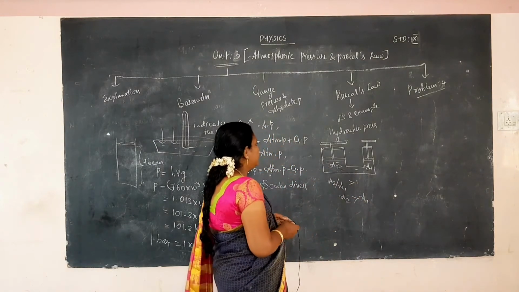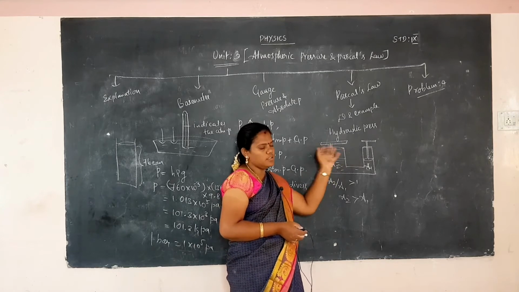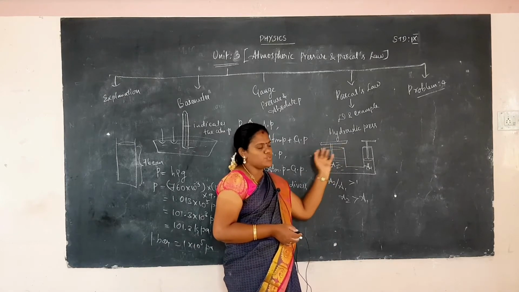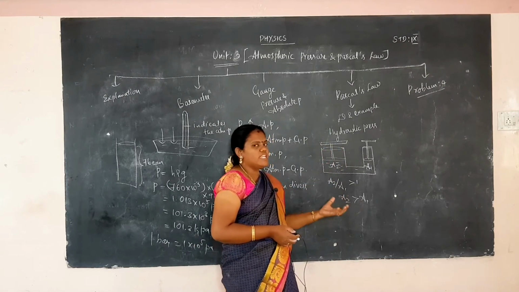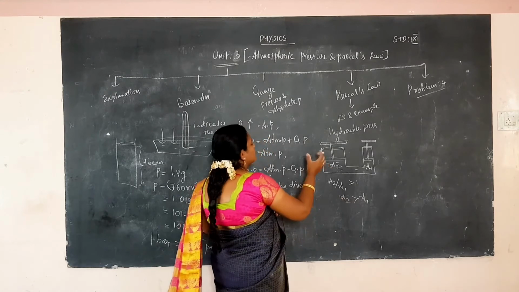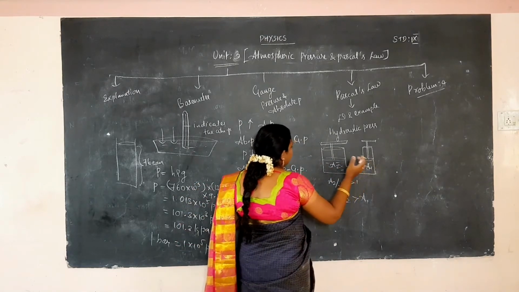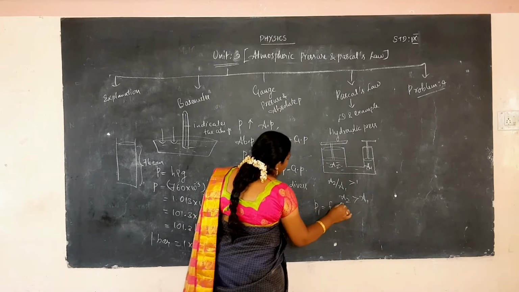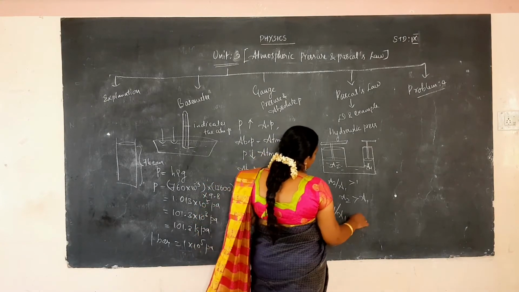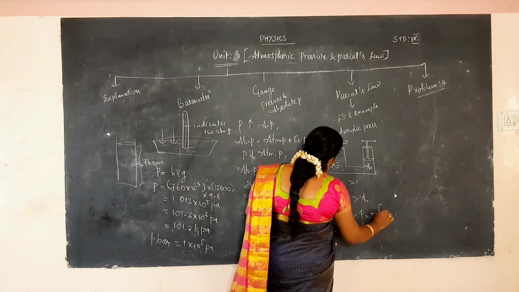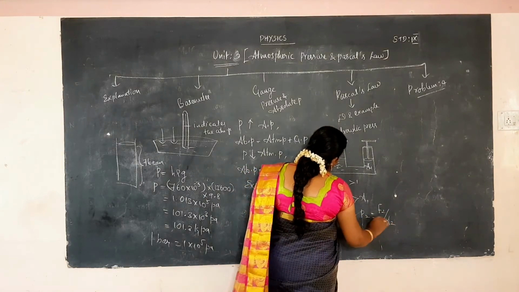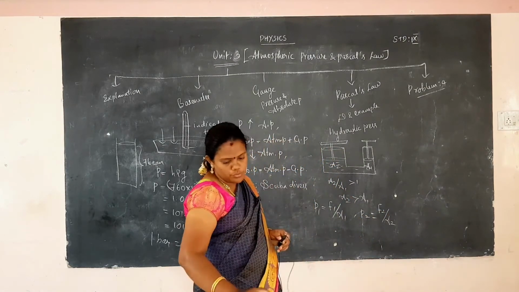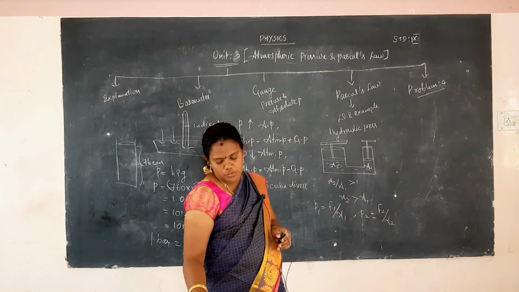The two pistons are located at the two sides, and we can easily find the pressure at the area A2 and the pressure at the area A1. How do we calculate the pressure? P1 is equal to F1 by A1, and pressure P2 is equal to F2 by A2. We have to compare the two forces.